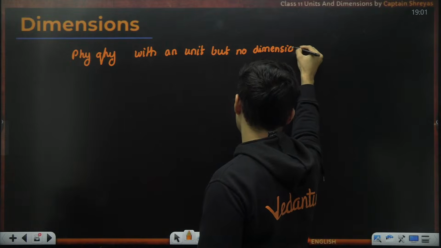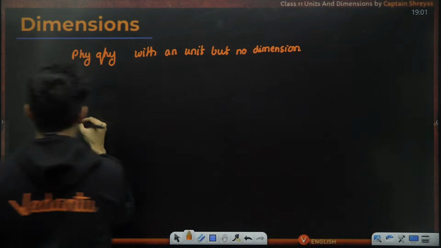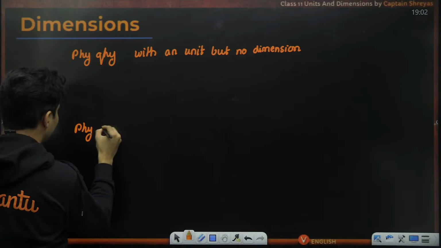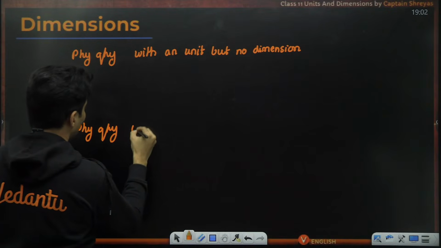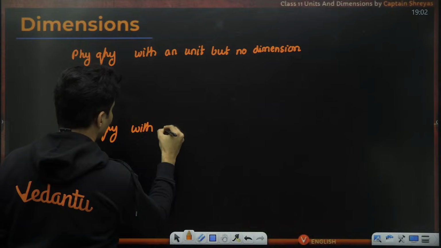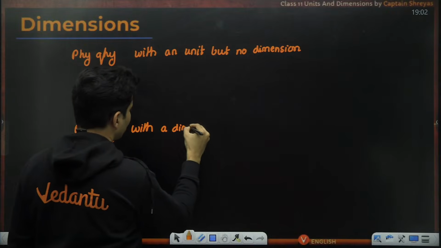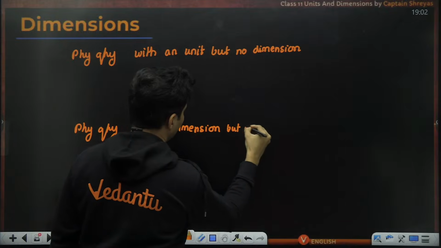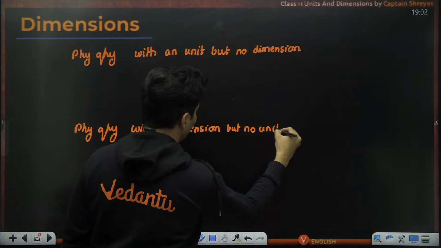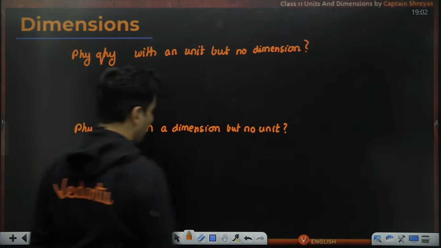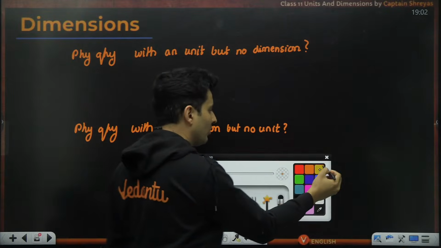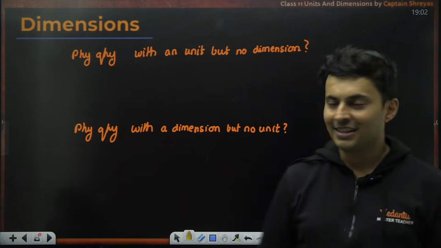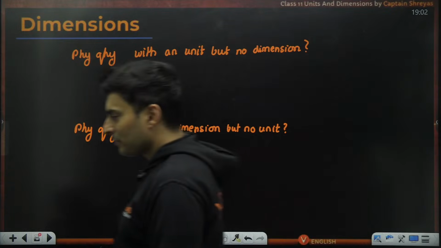Is this even possible? And is it possible that you have a physical quantity with a dimension, but there is no unit associated with it? Come on. One of them is possible, one of them is not possible. Let me give you that hint.